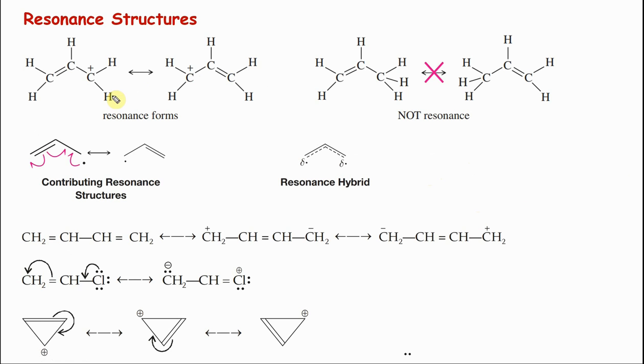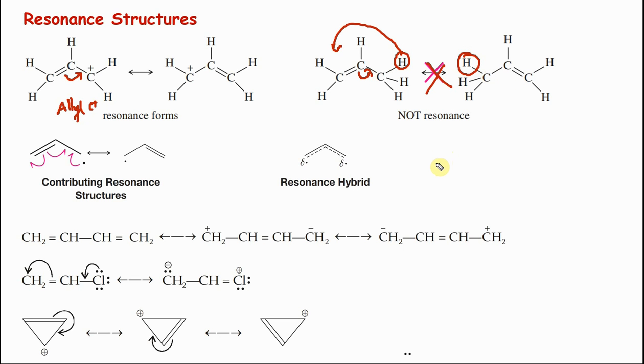So now I have a carbocation. This is an allyl carbocation. Now what I can do is move this over here, so the carbocation comes here. So this is resonance stabilized. But number one point is I did not move my atoms. The atoms stay wherever they were. When I go here, you see this is allyl. If I move this and a double bond comes here, this carbon already has 4 bonds, so a 5th bond cannot be made. So a hydrogen has to migrate. Correct? So because the atoms have been moved, these are not resonating structures. Okay, these are not resonating structures. Then what are these? Actually these are identical structures.